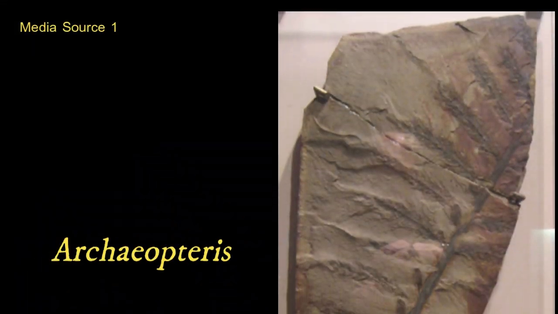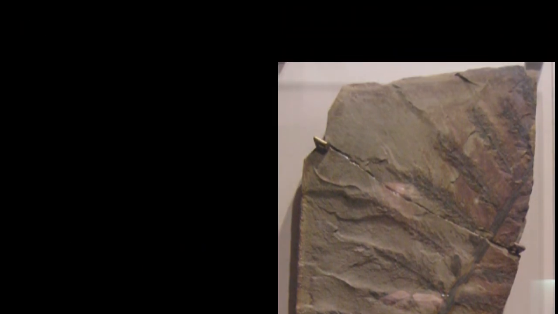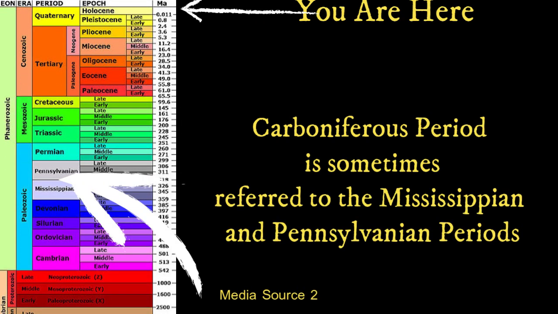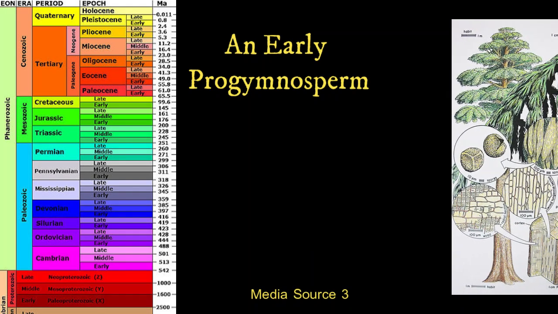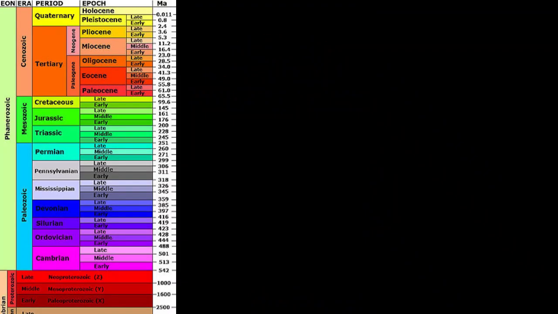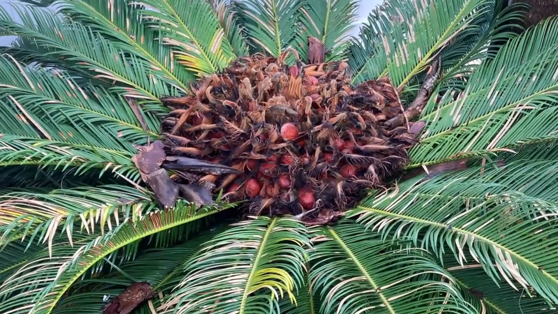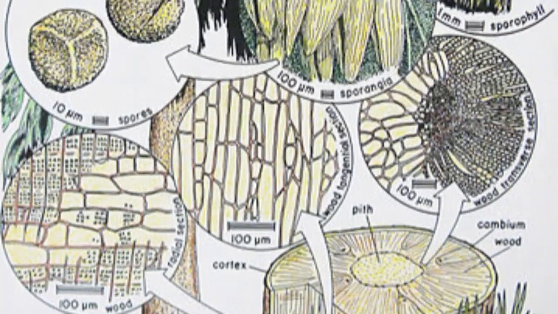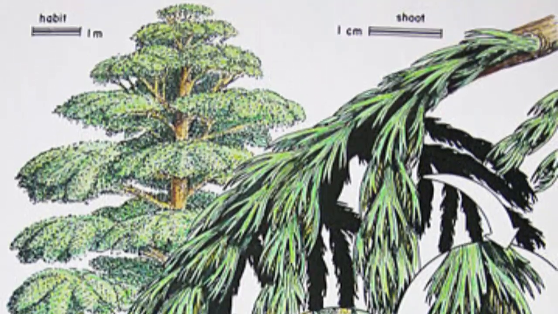A few seedless vascular plants were heterosporous, so it was thought that seed plants evolved from one of these. The earliest known seed plant ancestor goes back to the Carboniferous period, 359 to 299 million years ago, and was a group of trees called the Progymnosperms, meaning first naked seed plants. Naked seed refers to the fact that the seeds of this group and all gymnosperms are exposed to the environment. Progymnosperms produce woody bark like modern conifers, but still release spores into the environment like ferns.